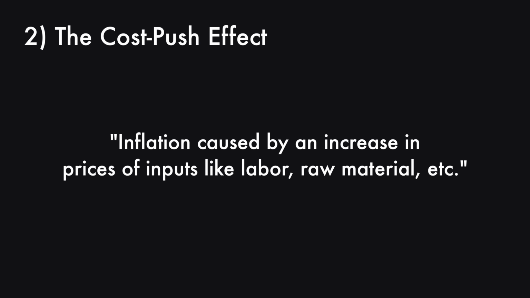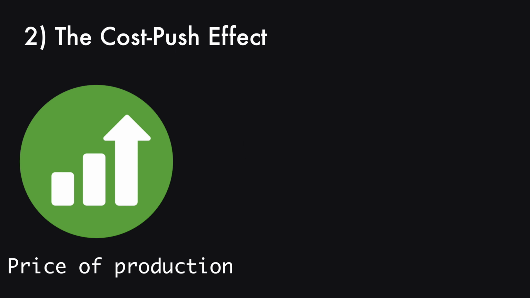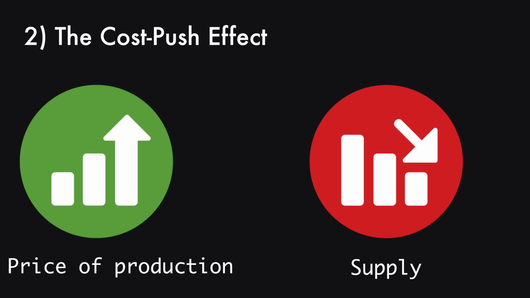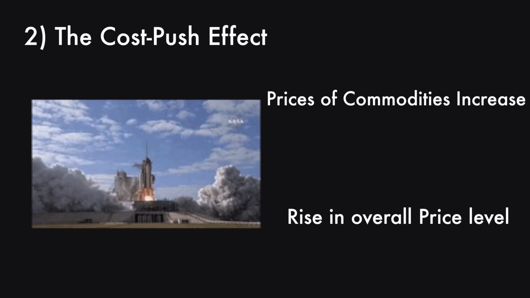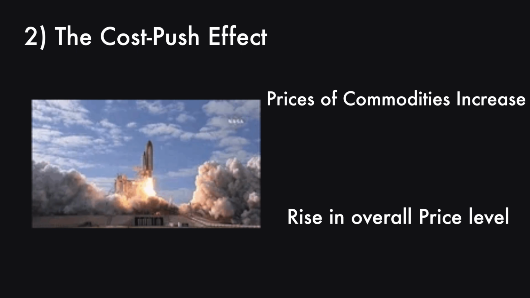Second, cost push inflation. Cost push inflation is inflation caused by an increase in prices of inputs like labor, raw material, etc. The increased price of the factors of production leads to a decreased supply of these goods. While the demand remains constant, the prices of commodities increase, causing a rise in the overall price level.